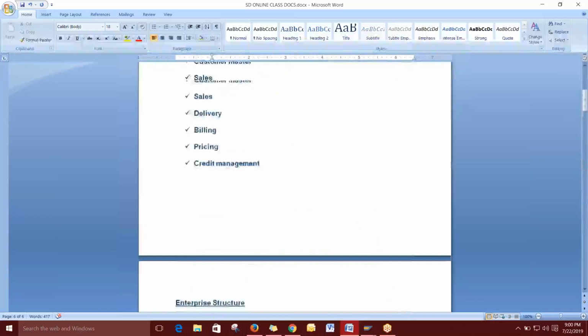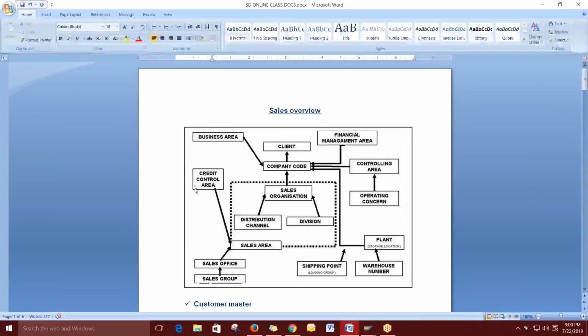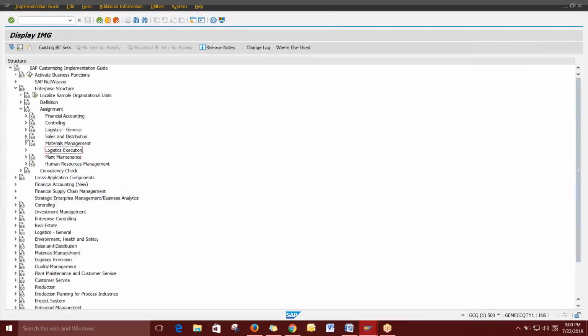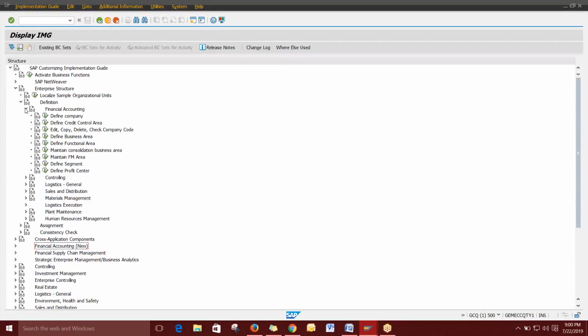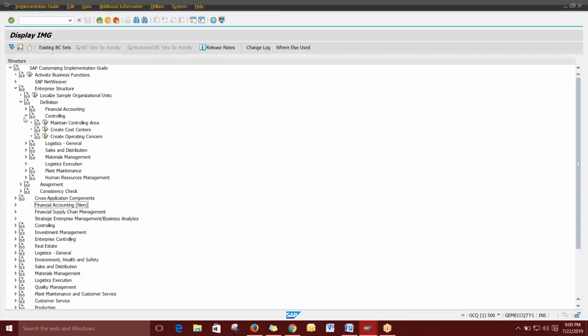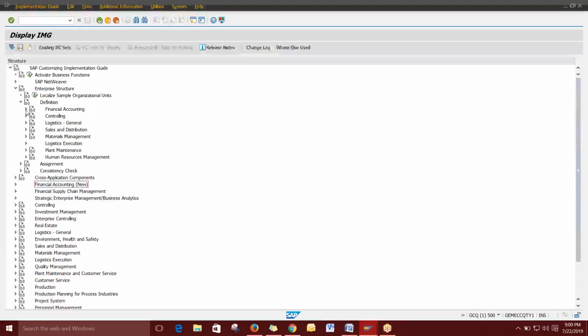So the next thing is the credit control area. I will just create the credit control area. This we need to define, so there is nothing to assign, we can define it directly. We can check with the financial area. Actually it will be in a controlling area.